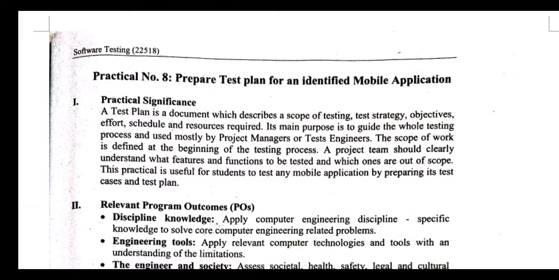Its main purpose is to guide the whole testing process, and it is used mostly by project managers and test engineers. The scope of work is defined at the beginning of the testing process. A project team should clearly understand what features and functions are to be tested and which are out of scope. Accordingly you need to prepare a test plan.